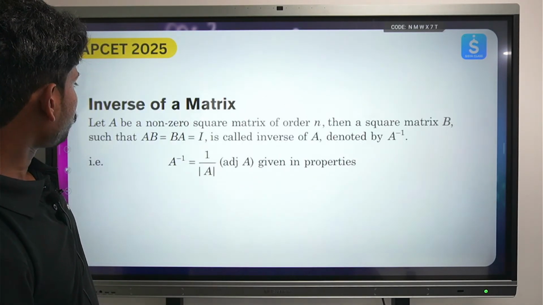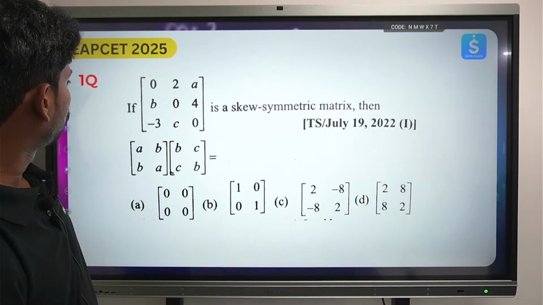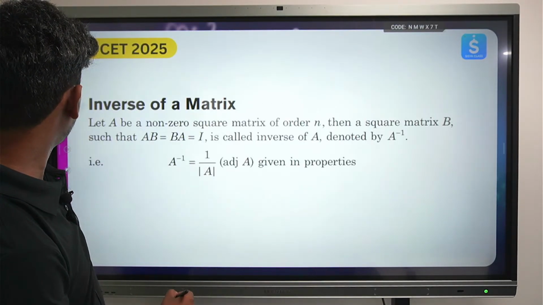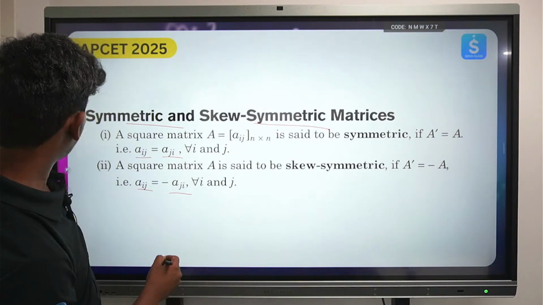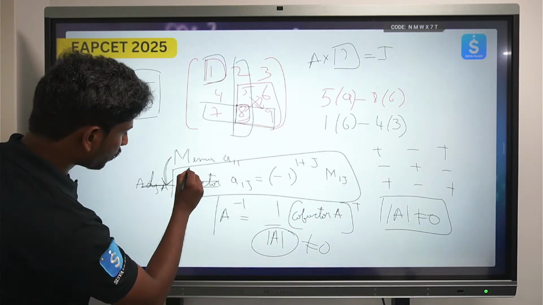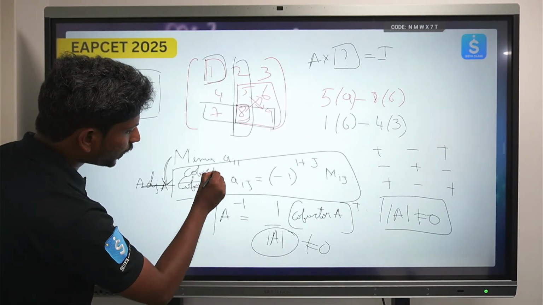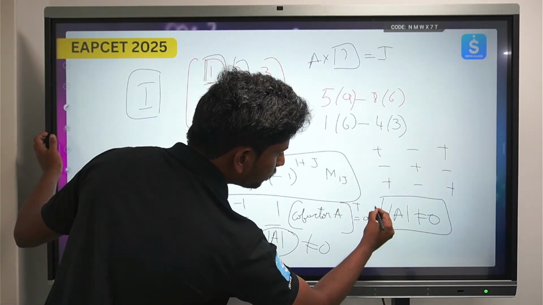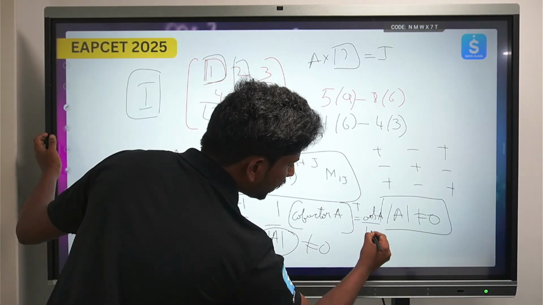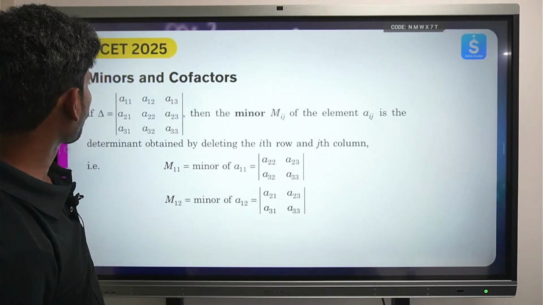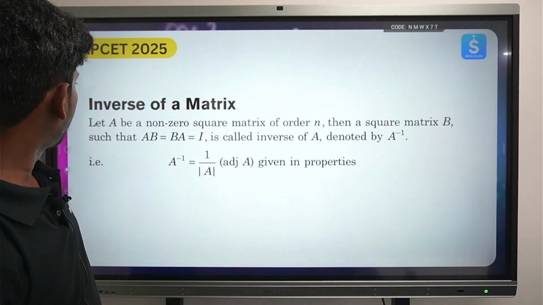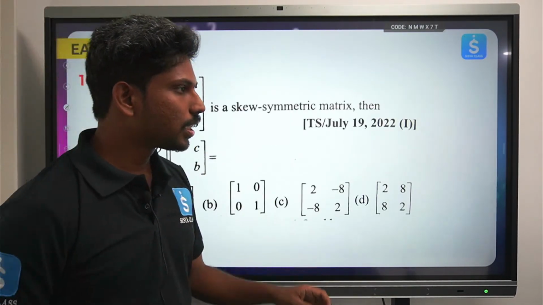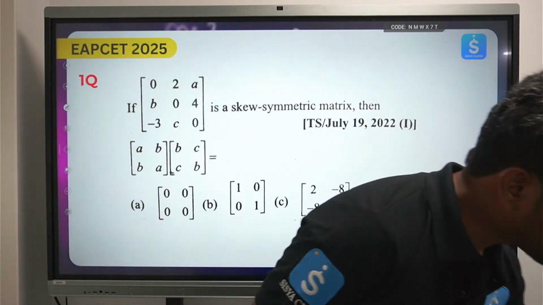Okay, sorry, that is correct only, adjoint A by det A. Sorry, this is cofactor only, sorry, this is cofactor, then this cofactor of whole transpose is nothing but adjoint A. So adjoint A by det A. Okay, anyway, adjoint A and det A we will be discussing in the next class. Right now, okay,